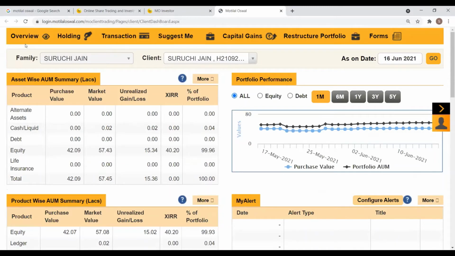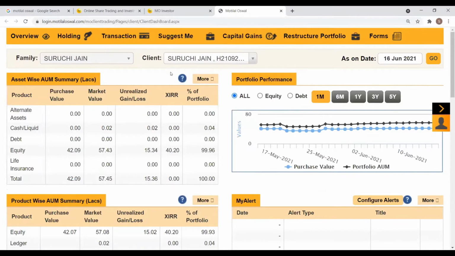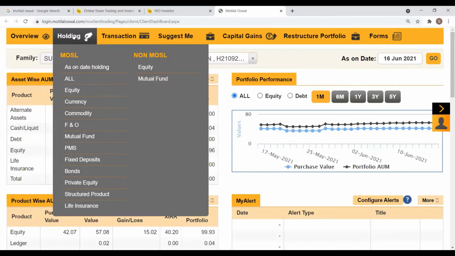As you can see on the top, there are different options here: overview, holdings, transactions, and other features. So I'll begin with the holding statement. So to access your holding statement from the tab, you can select the holding section. Under that, there's an option for each different segment.